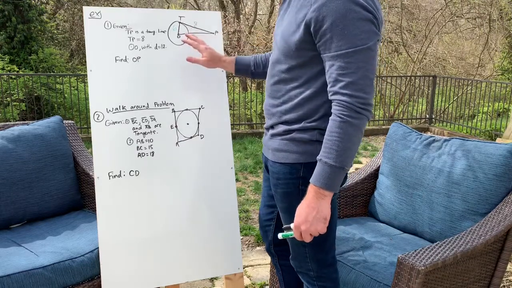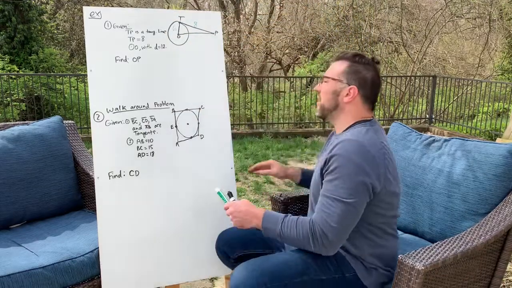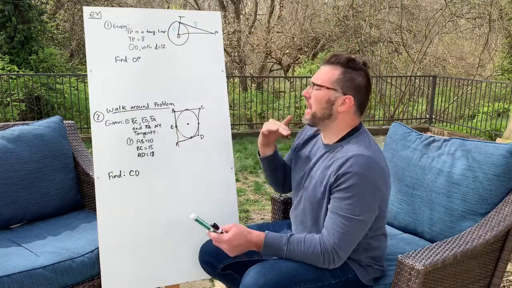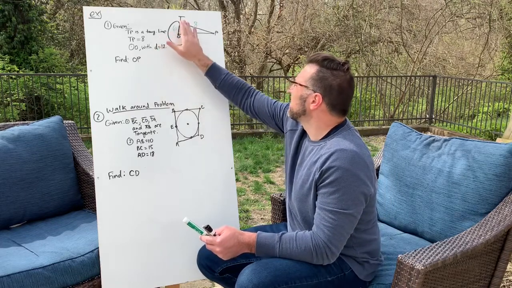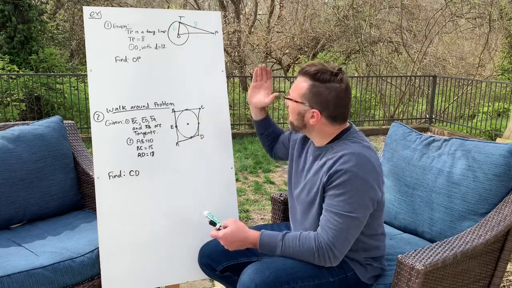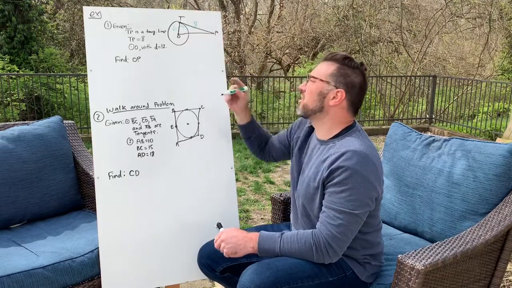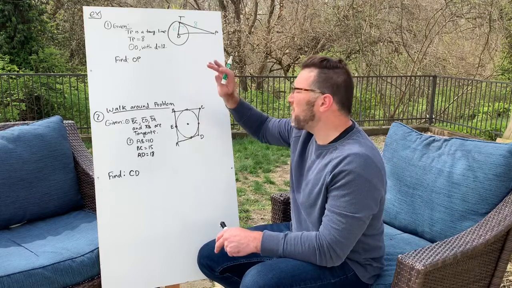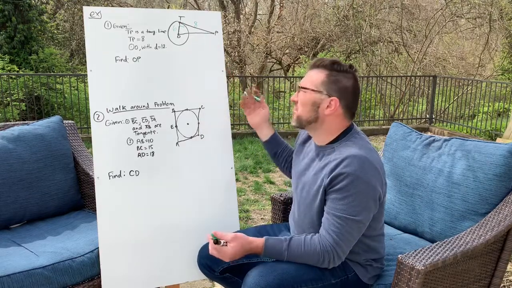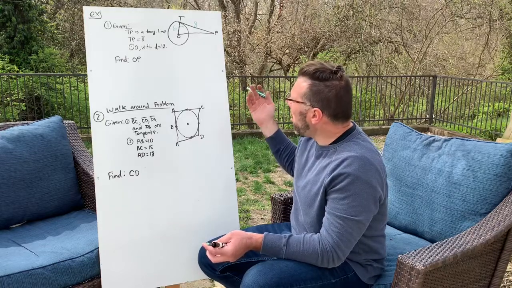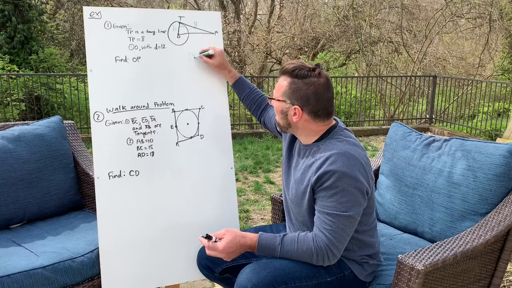The reason why we can find OP is because we were given this piece of information. TP is a tangent line. If it's a tangent line, that means that TP is perpendicular to the radius, which means we have a right triangle. So we can find OP either by using the Pythagorean theorem or by realizing that this is a special Pythagorean triple. It's a 3, 4, 5.